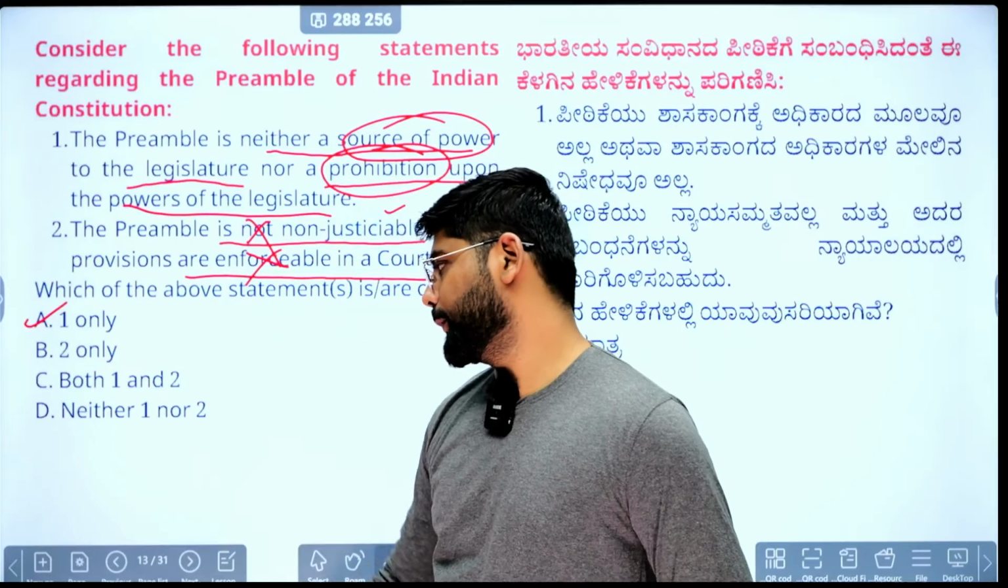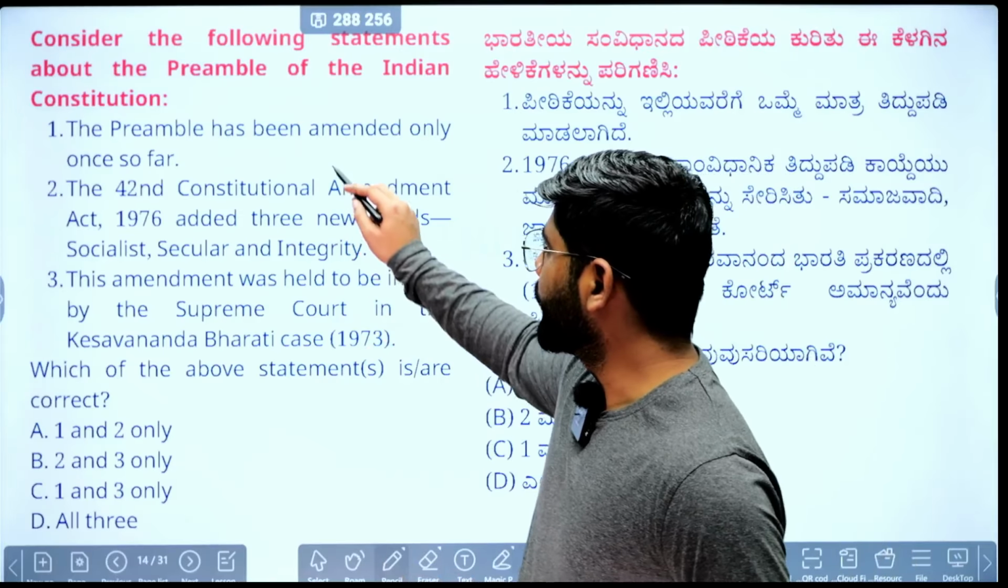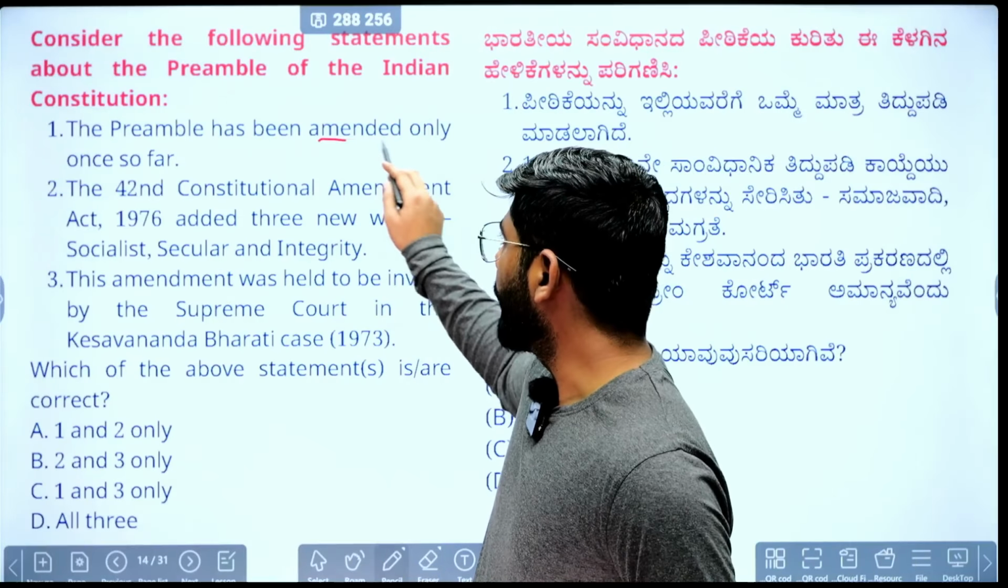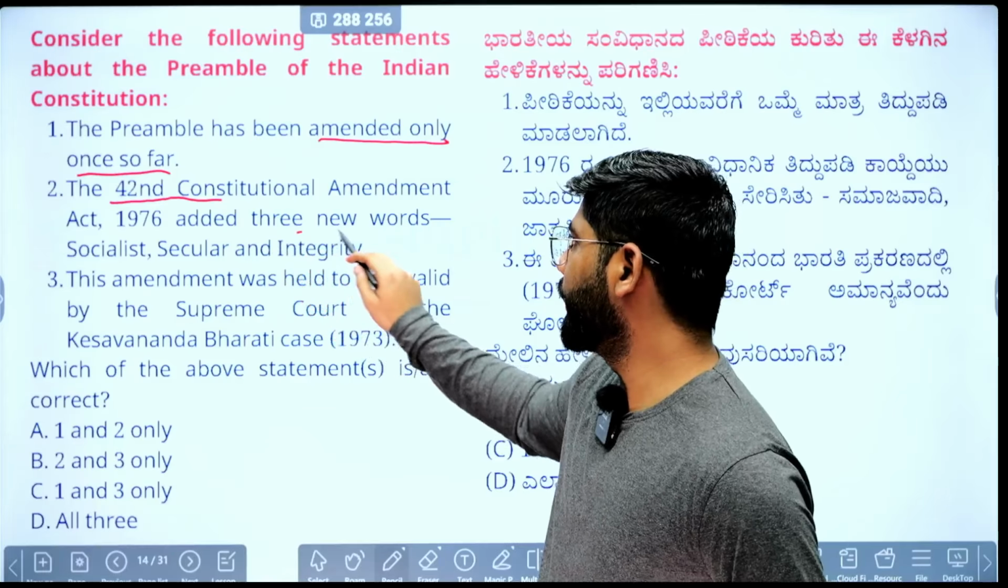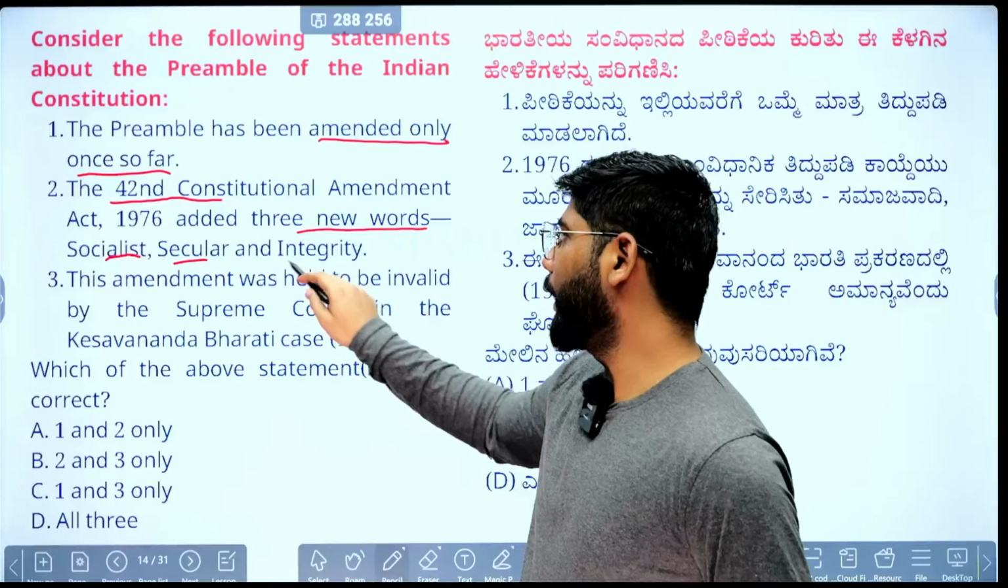Next question, it is about the constitution. It talks about the preamble. It says it is amended only once so far. Second, the 42nd constitutional amendment added 3 new words: socialist, secular, and integrity. Third, this amendment was held to be invalid by the Supreme Court in the case of Kesavananda Bharati. Okay, pause the video, answer the question.